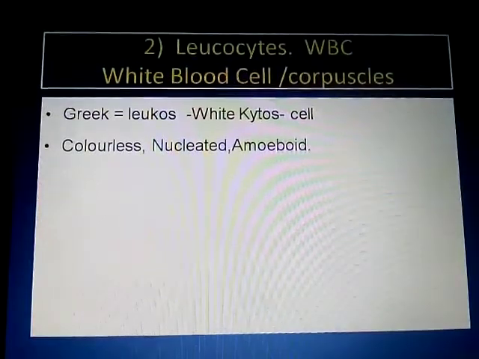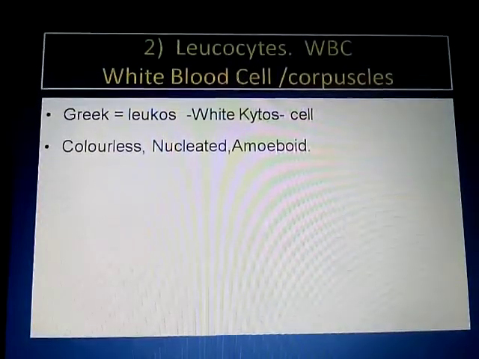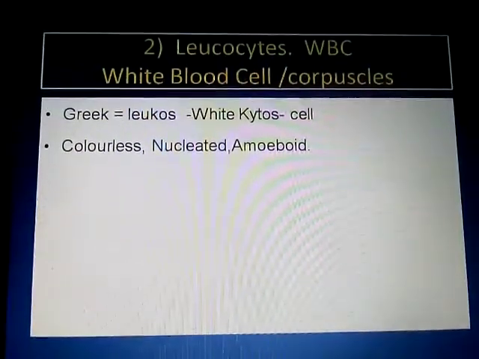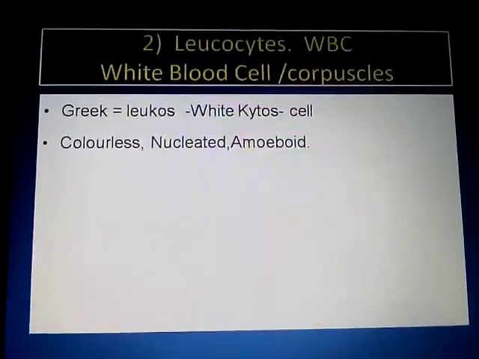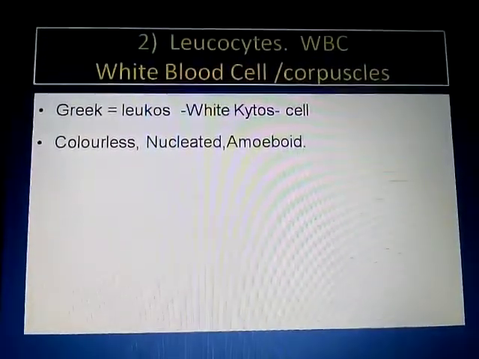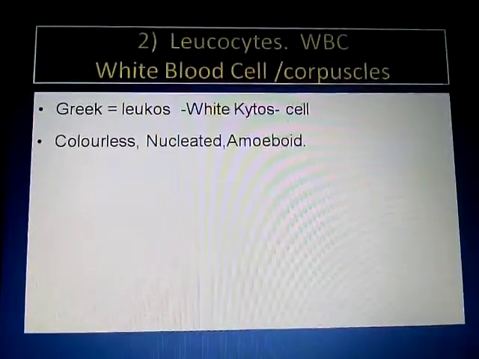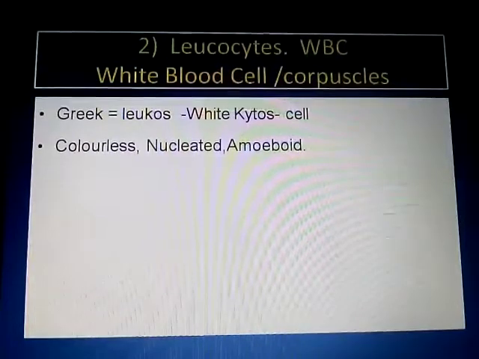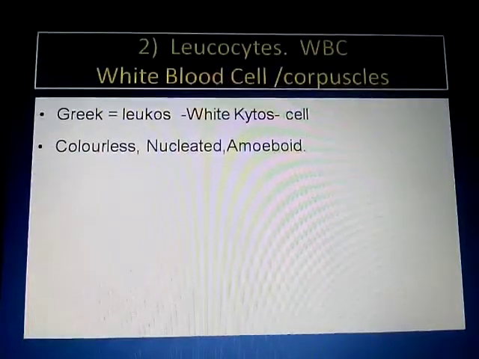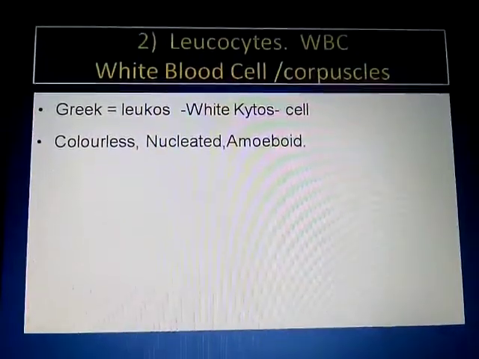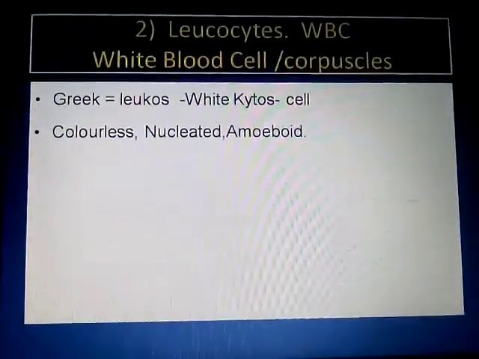The shape of the cell is irregular, so we can say they are amoeboid in shape. In relation to the nucleus, we have discussed that RBCs are non-nucleated but WBCs are nucleated. In red blood cells, the camel shows nucleated RBC, but in the rest of the mammals, RBCs are non-nucleated.